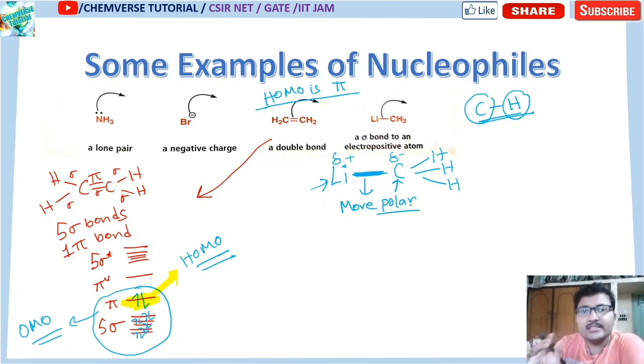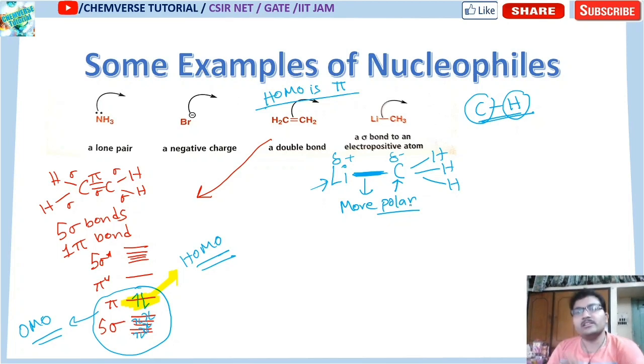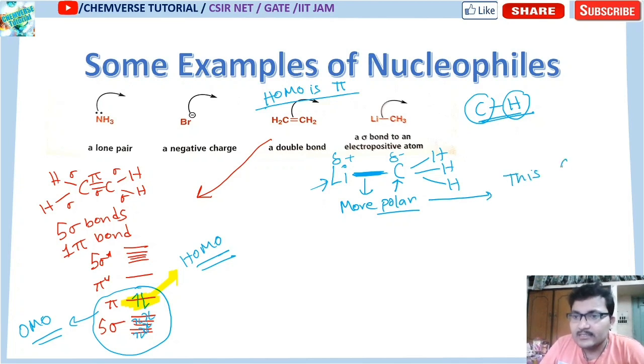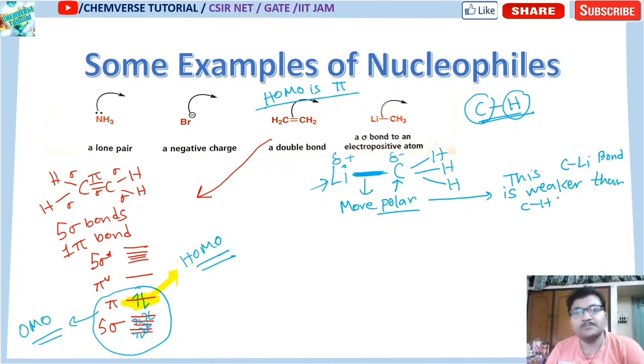If this bond is more polar, that implies that this bond can be broken easily because it is already polarized. In a more polar bond the electron is already shifted to the more electronegative atom, so bond breaking is easier. So this C-Li bond is weaker than C-H bonds.